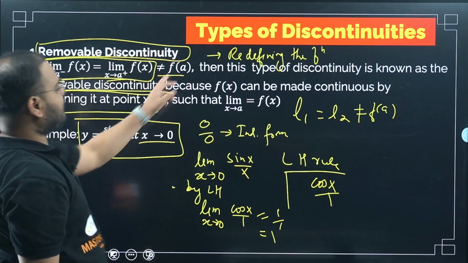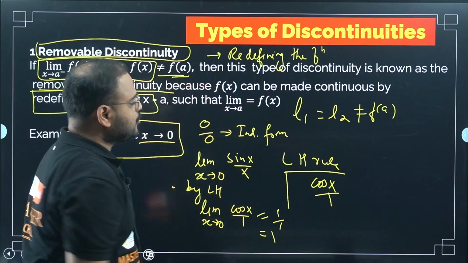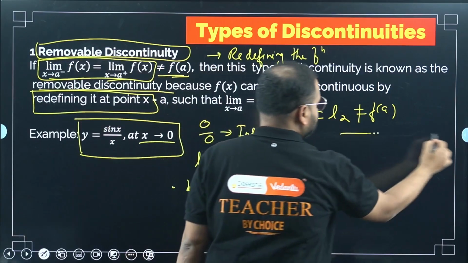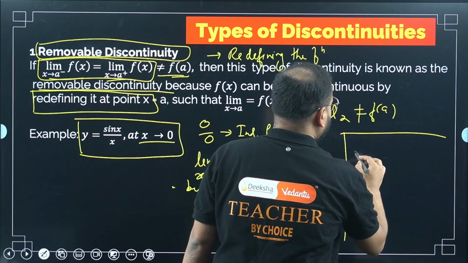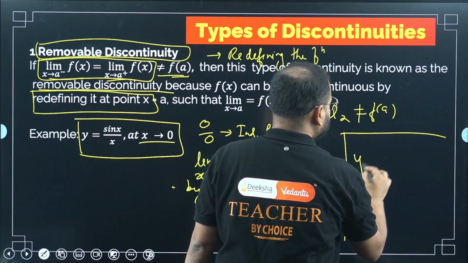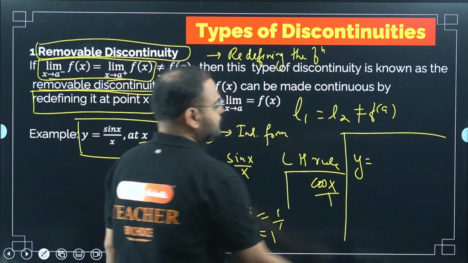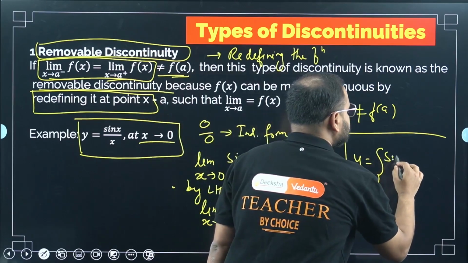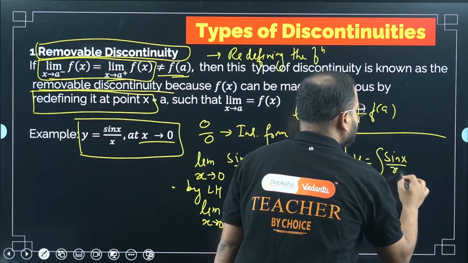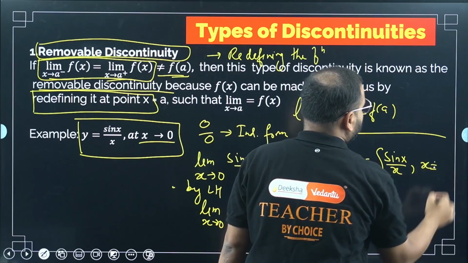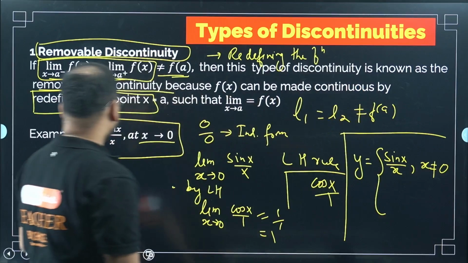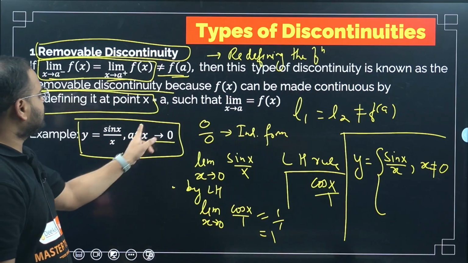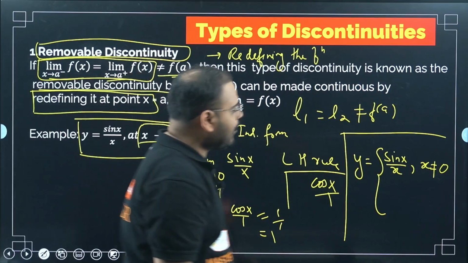But it is not equal to f of a. So what I can do here is redefine this function as y equals sin x by x when x is not equal to 0. Why 0? Because the discontinuity was at 0 only. X is not equal to 0. And what about x equal to 0?